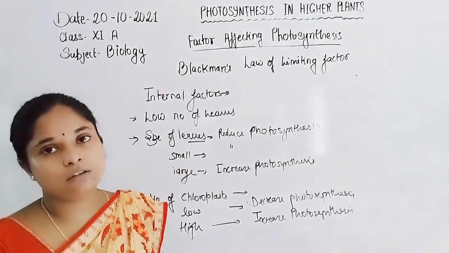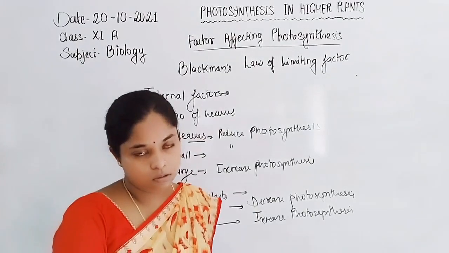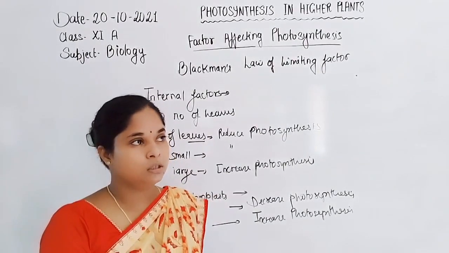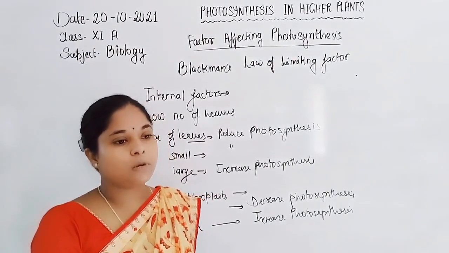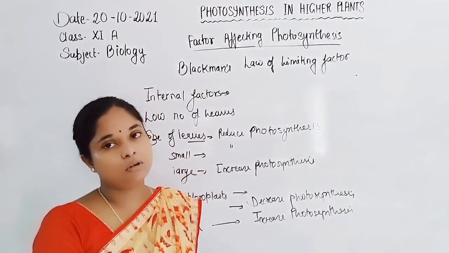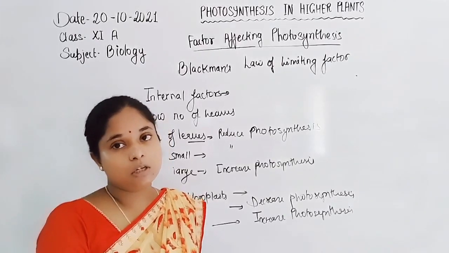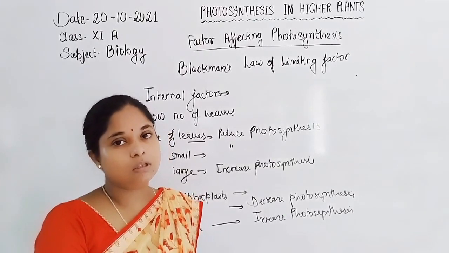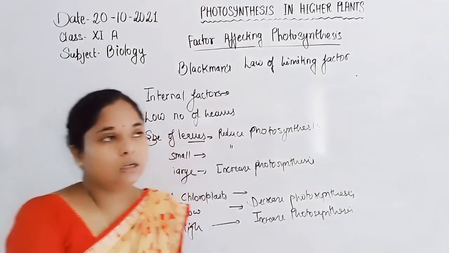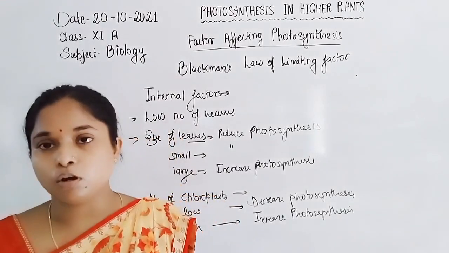Now the water: if the water concentration is low, the splitting of water does not take place, and transpiration decreases in the plant. Due to the decrease in transpiration and the closing of the stomata, carbon dioxide does not enter into the cell. So overall they limit the photosynthesis process. That's why they are called Blackman's law of limiting factors. Here is overall about Blackman's law of limiting factors.